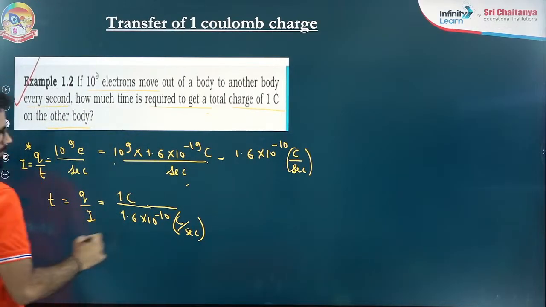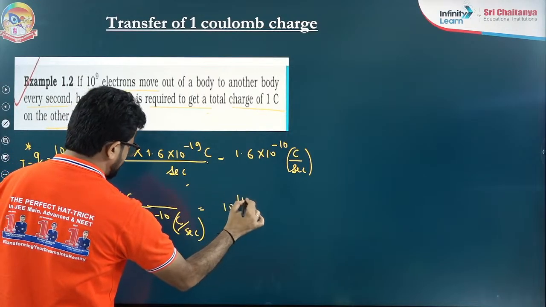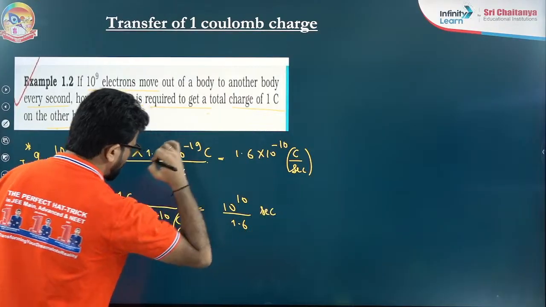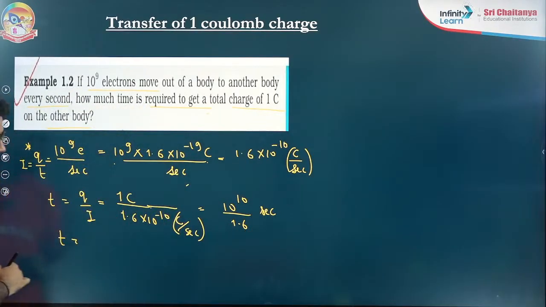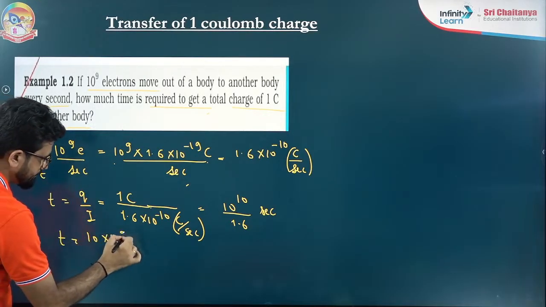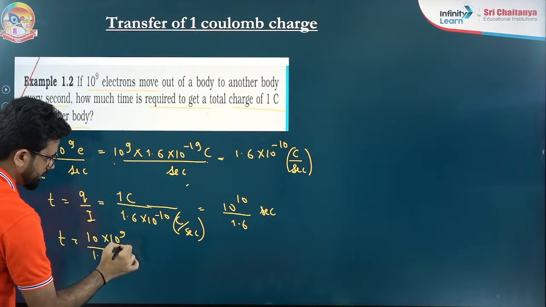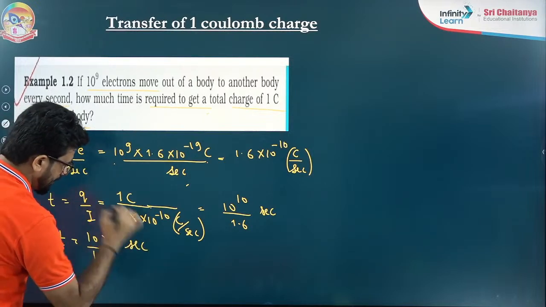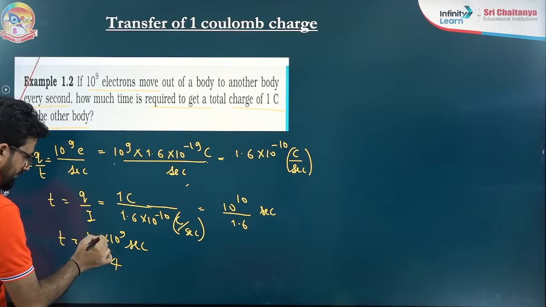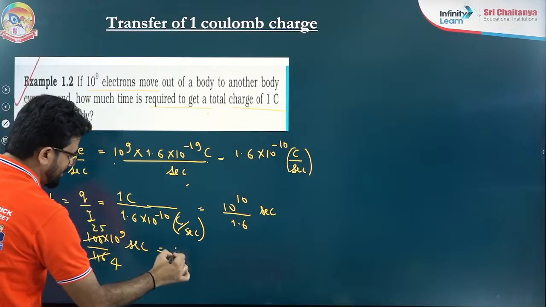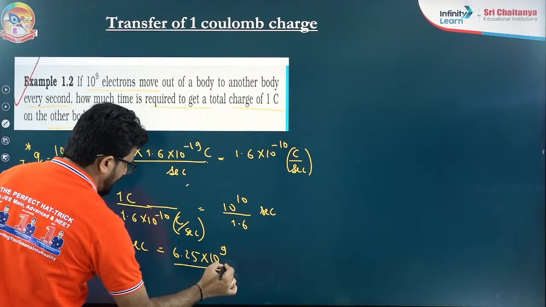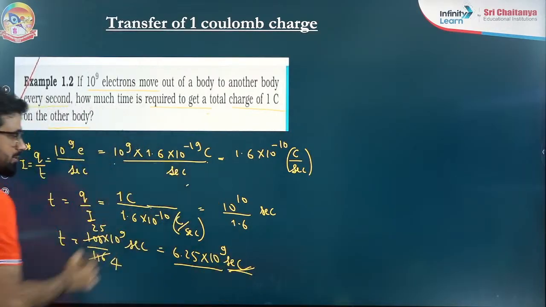So you can say that is equal to 10 to the power 10 divided by 1.6 seconds, time is there. Or we can say time can be written as 10 into 10 to the power 9 divided by 1.6 seconds. If you solve it a little bit, from 4 this is 4, from 4 this is 25, that is equal to 6.25 into 10 to the power 9 seconds. This is the time it is going to take.